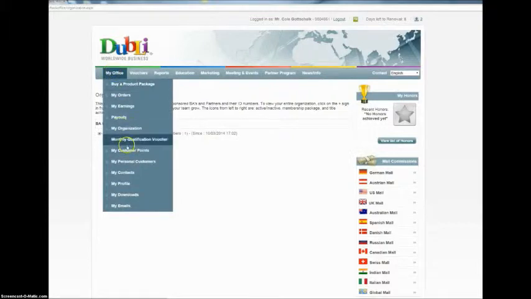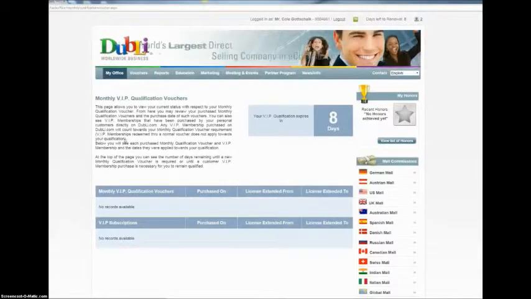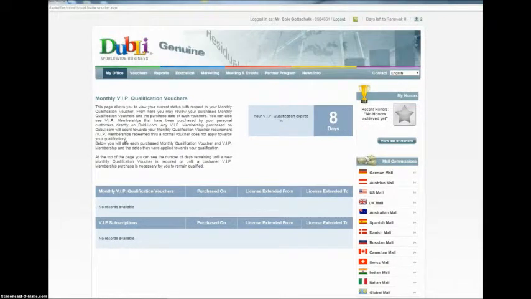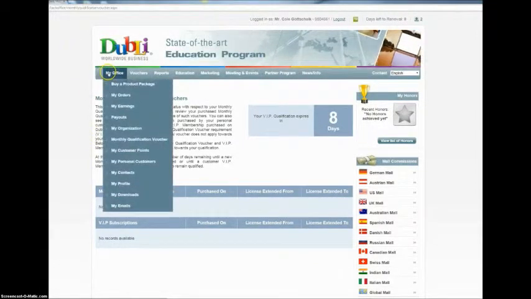Now, monthly qualification vouchers is just another location to see what the due date is on your voucher, when it's coming up, what you need to do, that type of thing. You'll see that you have that available to you in a couple of different locations. This particular location will also give you a record of all of the vouchers you bought, those types of things, when they were purchased, and who basically bought them from you. So that's also under My Office.